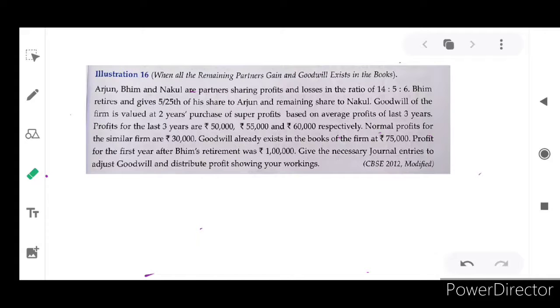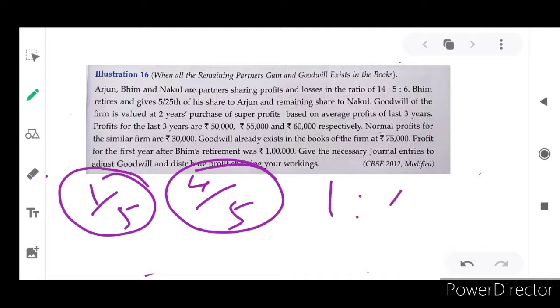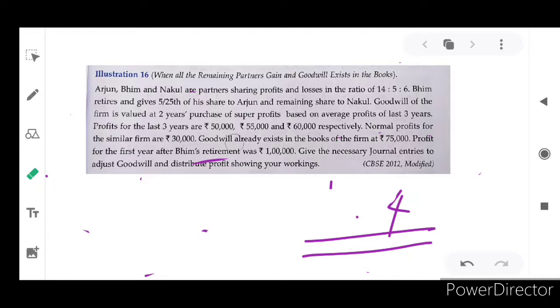Then what do we have to discuss next? The share surrendered by Bhim to Arjun and Nakul. So how do we calculate the gaining ratio? The gaining ratio is new minus old. Here there is no need, because we already know that Arjun took over 1/5 and the other partner Nakul took over 4/5 from the retiring partner. So the gaining ratio is 1 is to 4. Do you have any doubt in it? 1 is to 4 is the gaining ratio for Arjun and Nakul.